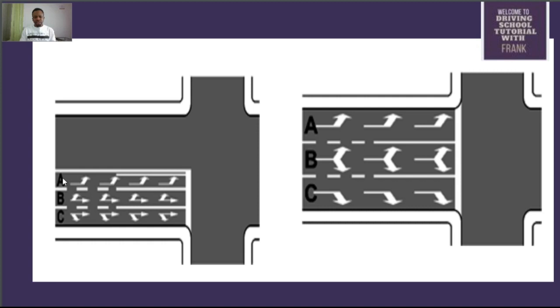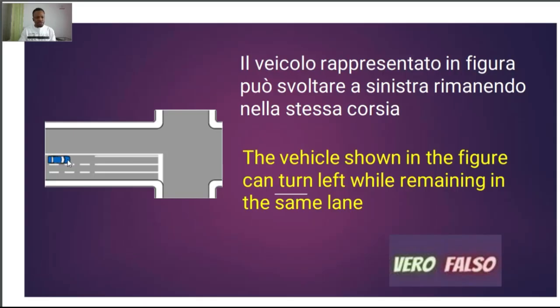That is, A tells you that you can only go left, B tells you that you can only go straight and left, C tells you that you can only go straight and right. And in this other junction, A tells you that you can only go left, B tells you that you can go left and right, and C tells you that you can only go right. But in this case it is different, because you have no arrows on the ground, you understand?